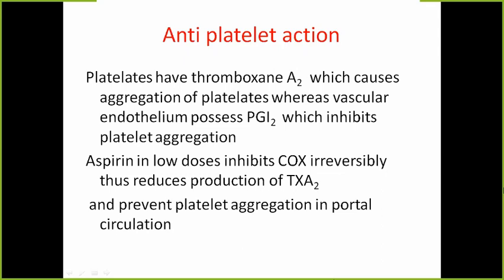So thromboxane A2 is inhibited before the aspirin reaches the systemic circulation, and it has the antiplatelet action. This action we can see in smaller doses of aspirin only. And secondly, aspirin inhibits this COX irreversibly. So whenever aspirin is given, the antiplatelet action will be there for 7 days, and it has got a clinical importance.